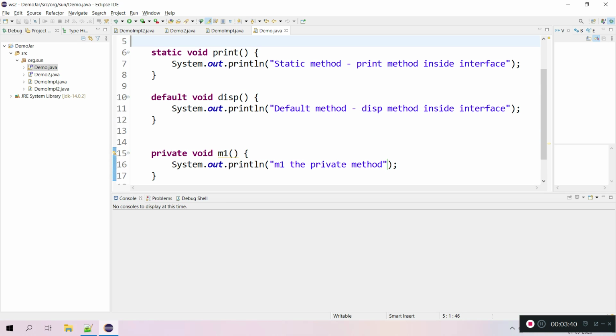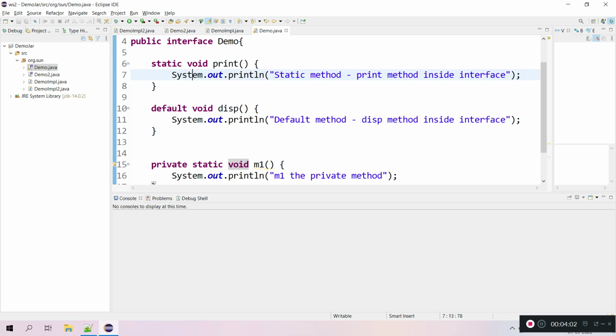In an interface we can write two types of private methods. One is a static private method, and the other is a non-static private method, which is without the static keyword. Let's say I have a static private method. Then in which methods can I use it?